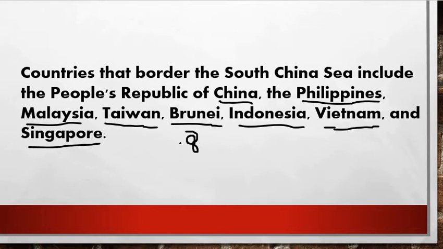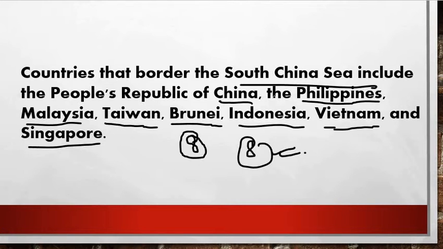So totally you have here 8 countries. I'll repeat once again, the political boundaries surrounding the South China Sea are China, Philippines, Malaysia, Taiwan, Brunei, Indonesia, Vietnam, and then Singapore. There is nothing to understand here, this is just a statistical slide, so you can remember this.